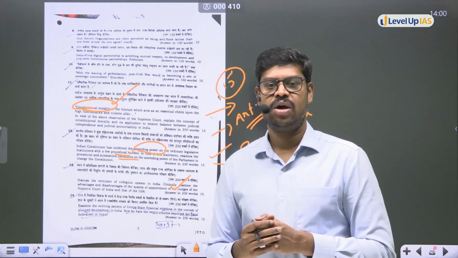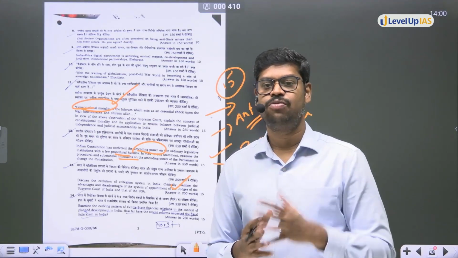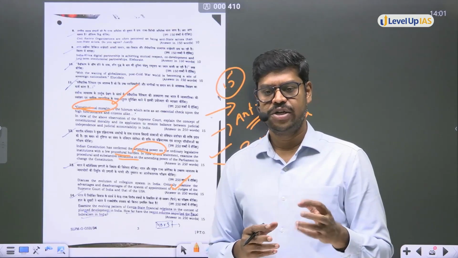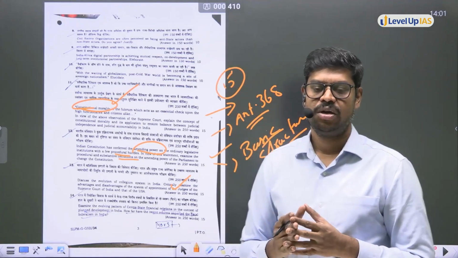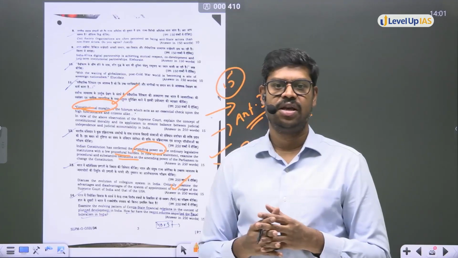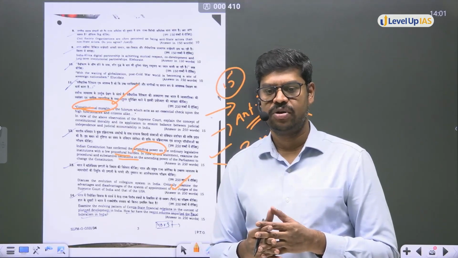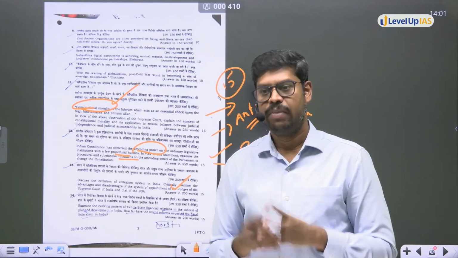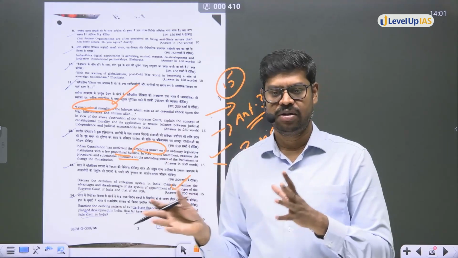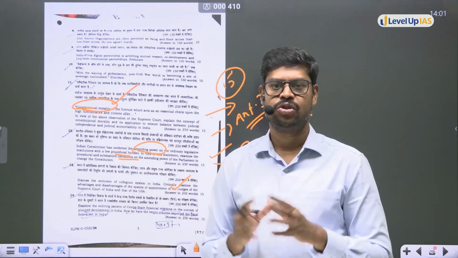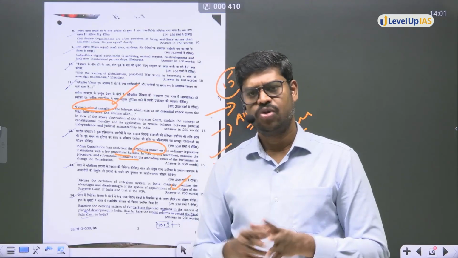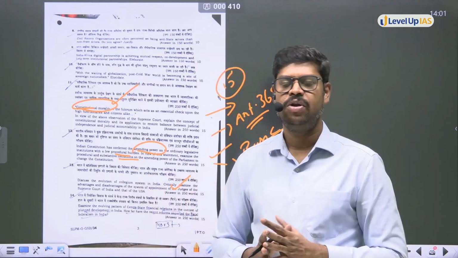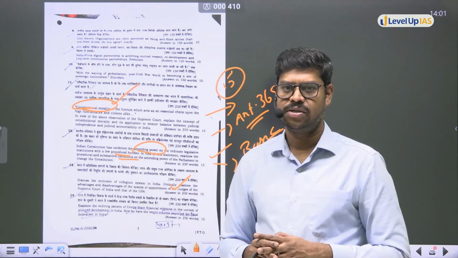The states have concerns about changes in the population. The states have concerns related to GST, because they feel that they still lose taxes in the form of GST reforms. But at the same time, the GST Council, where the center and states both are present, is also seen as an example of cooperative federalism. So these are all the changing patterns that you'll have to bring in when writing this particular answer. All right.